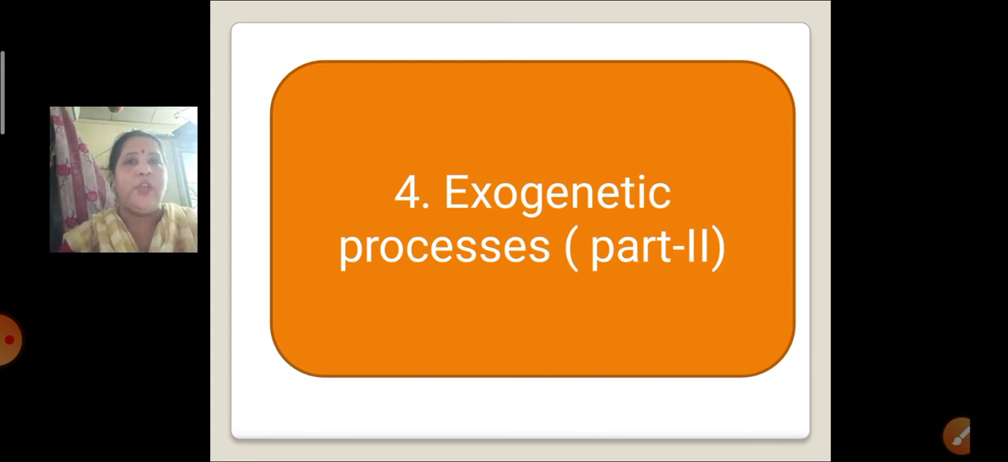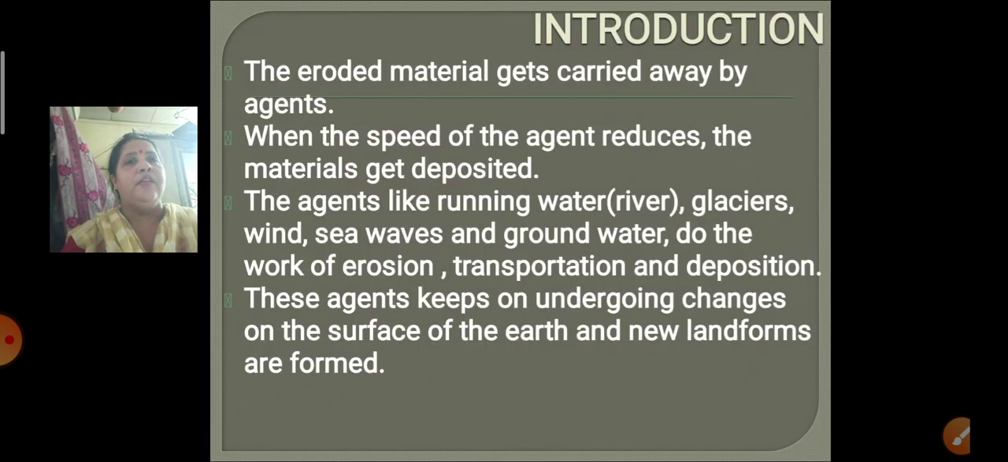Now in this lesson we are going to learn about the various agents of erosion. The weathered material is taken from one place to the other by the agents. The eroded material gets carried away, and when the speed of the agent reduces, the material gets deposited over there. Because of this erosion and deposition, various landforms are formed by these agents.